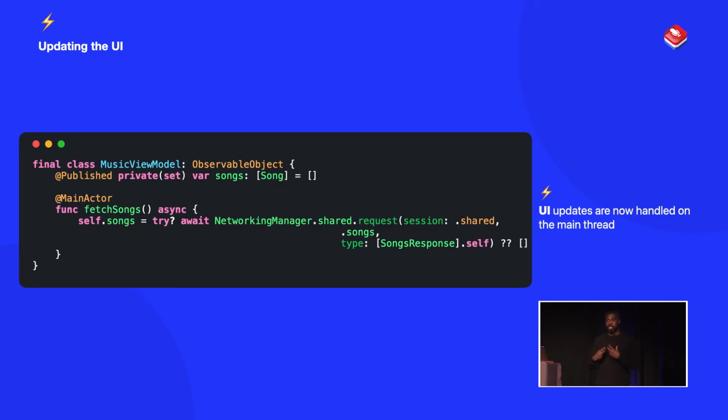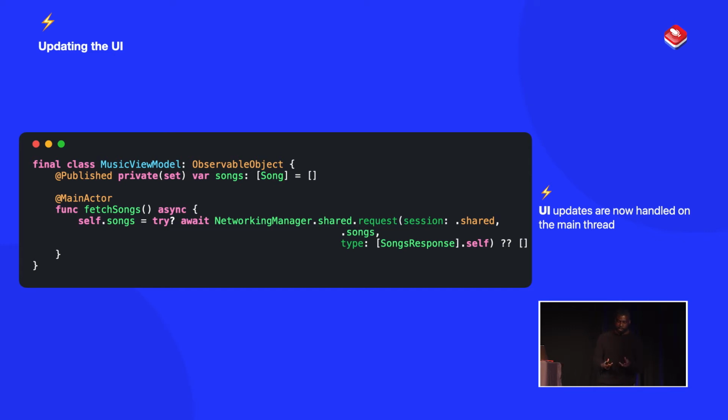So how do we do this? Well, prior to this, you may have done something like DispatchQueue main async. Probably don't want to do that with Swift Concurrency. And to be honest with you, you don't need to. And the reason why is because we have this new annotation, MainActor. Essentially, this annotation is just me saying that I want you to place the UI updates onto the main thread.